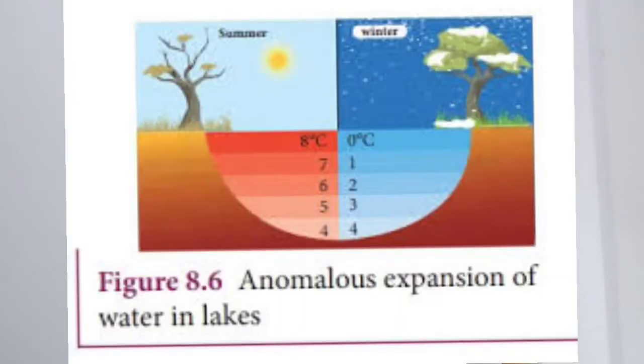Its volume increases and density decreases, and ice density is less, hence ice floats on water, and this is anomalous behavior. So why is this property important? Because this property is very helpful for the survival of aquatic animals in cold countries.